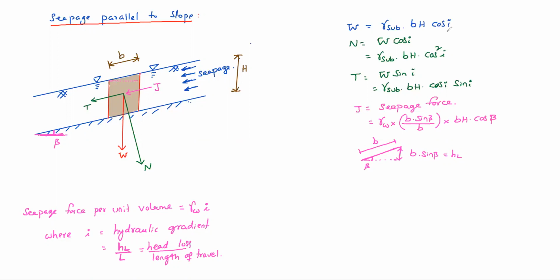So here we need to give a separate symbol. Beta is the inclination here: cos square beta, sin beta, cos beta, sin beta. So we used beta here for the slope.